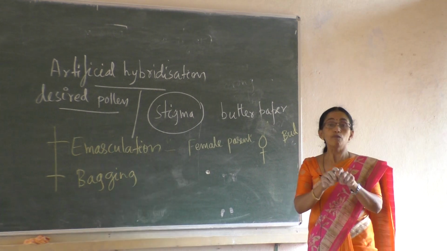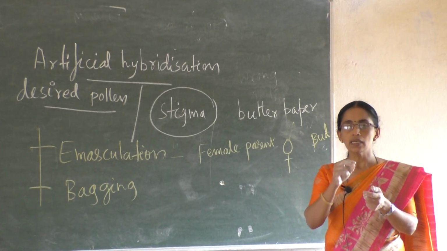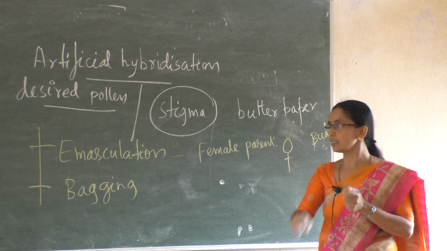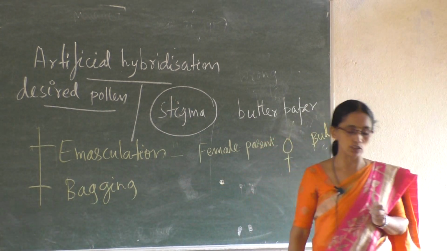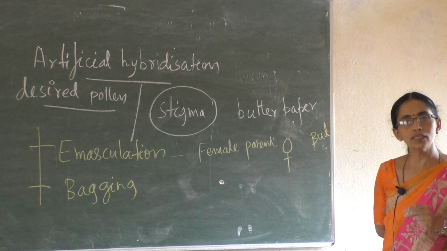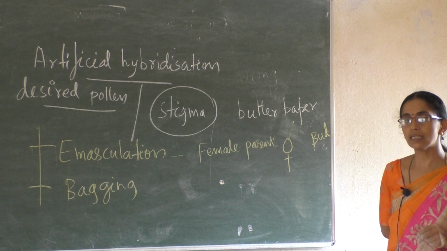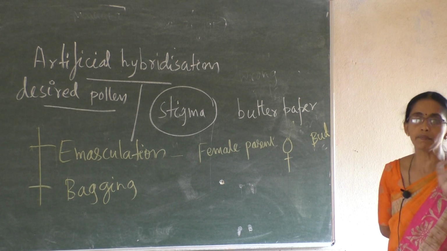How? The flower bud is opened slowly. With the help of a forceps, the filaments of the anthers are cut. That process is called emasculation. So what is emasculation? It's nothing but cutting off the stamens, when the flower is in bud condition, that is, when the anther lobes are immature.